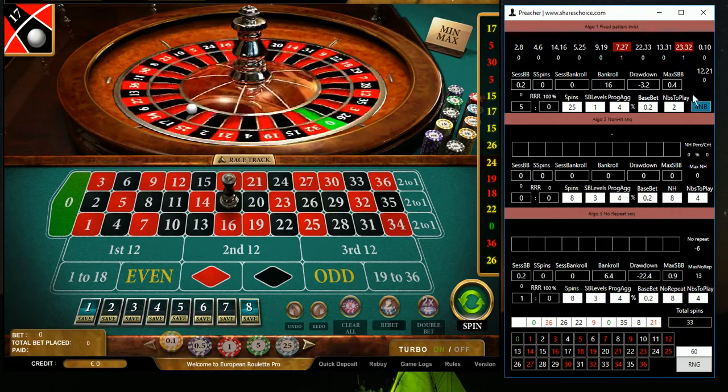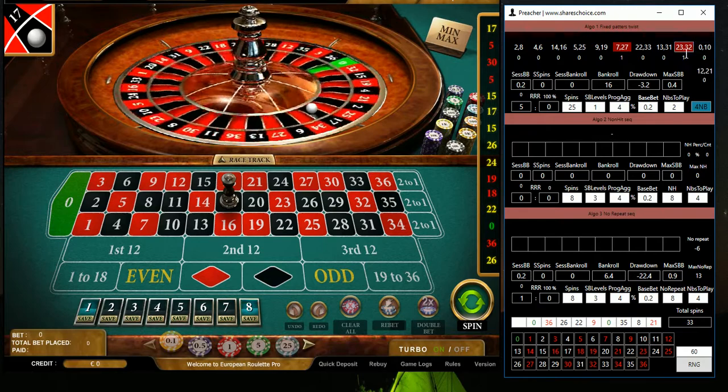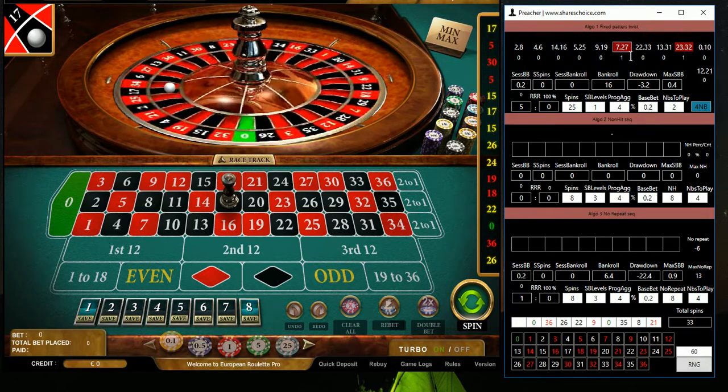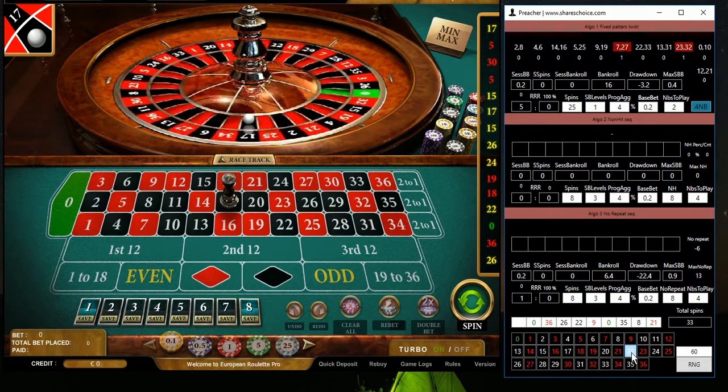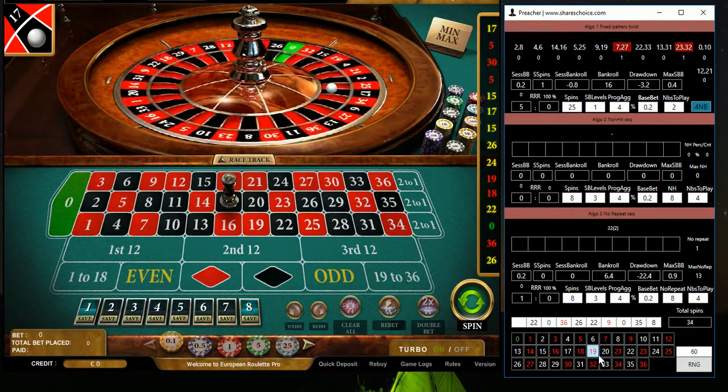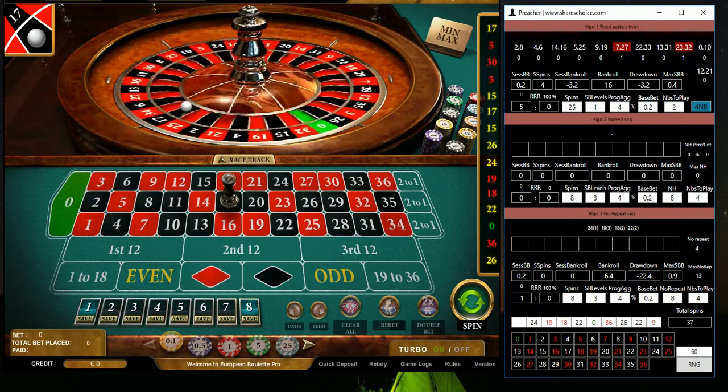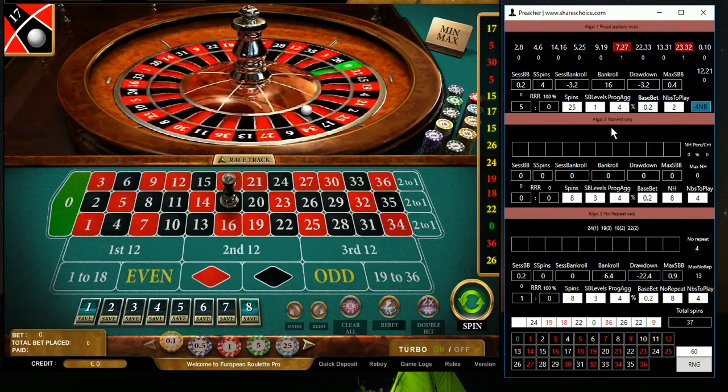And what we can see again, now 23 and 32 already reached negative expectation 1, so now we are playing these two patterns and we will see how this will work. Also, we are waiting for a chance to play for algorithm number 2 and 3.